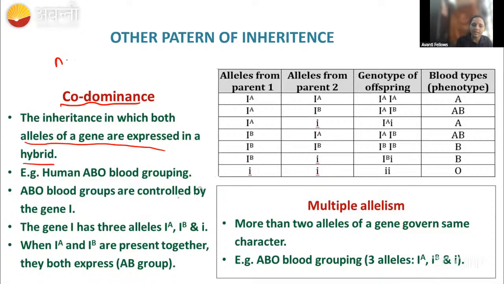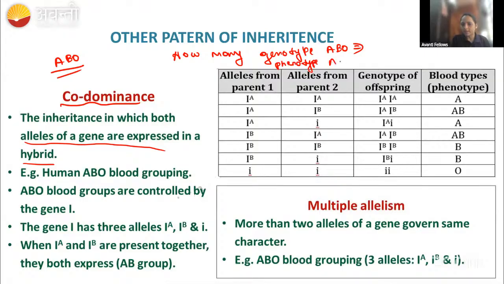Example we can take is the ABO blood group. In the ABO blood group, how many genotypes will you get? How many genotypes in the ABO blood group? Can anyone tell me how many genotypes and how many phenotypes? How many phenotypes are there in the ABO blood group? Just remember the genotype will be 6 and the phenotype will be 4. That is A, B, AB and O, right? So these are the 4 phenotypes.